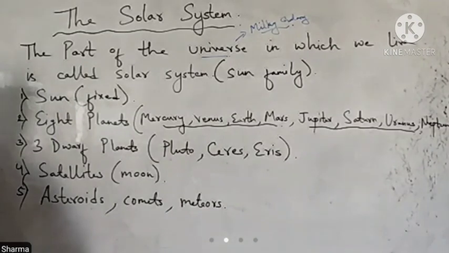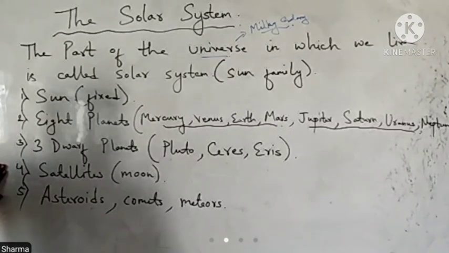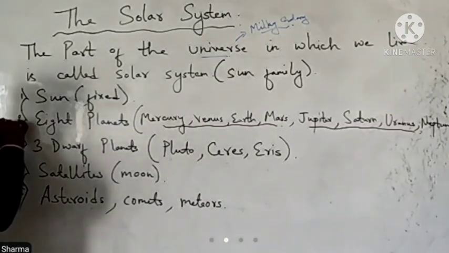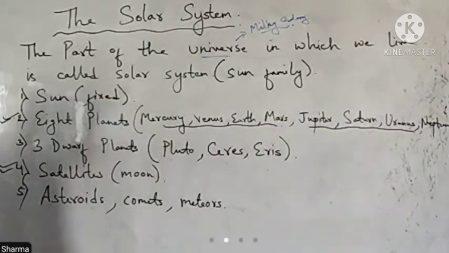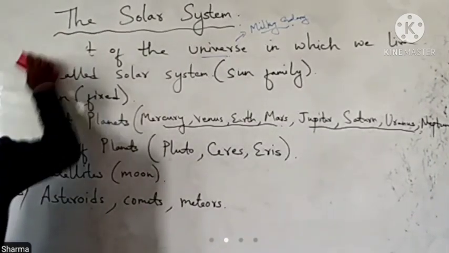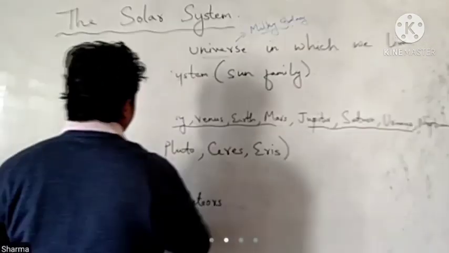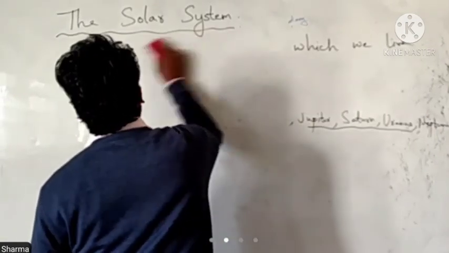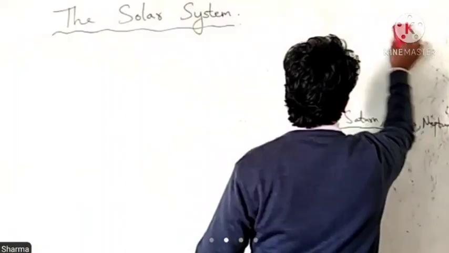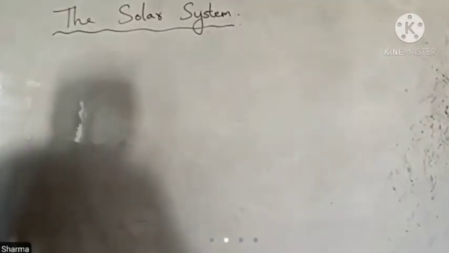Then let's talk about the composition of the solar system. We talked about planets and satellites, so let's talk about the sun. As we have discussed, we know what stars are. A star is composed mostly of hydrogen and helium gases, and has its own heat and light. The sun is also a star, the star closest to Earth.